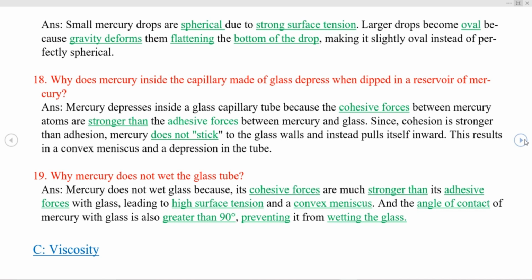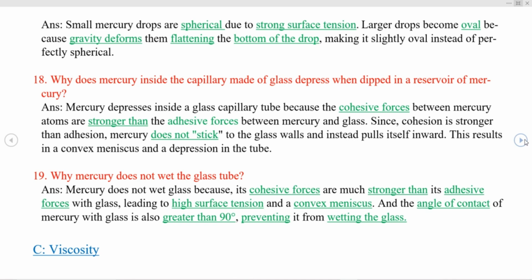Next question we have is, why does mercury inside a capillary made of glass depress when dipped in a reservoir of mercury? Mercury depresses inside a glass capillary tube because the cohesive forces between mercury atoms are stronger than the adhesive forces between the mercury and glass. Since cohesion is stronger than adhesion, mercury does not stick to the glass walls and instead pulls itself inward. This results in a convex meniscus and a depression in the tube.